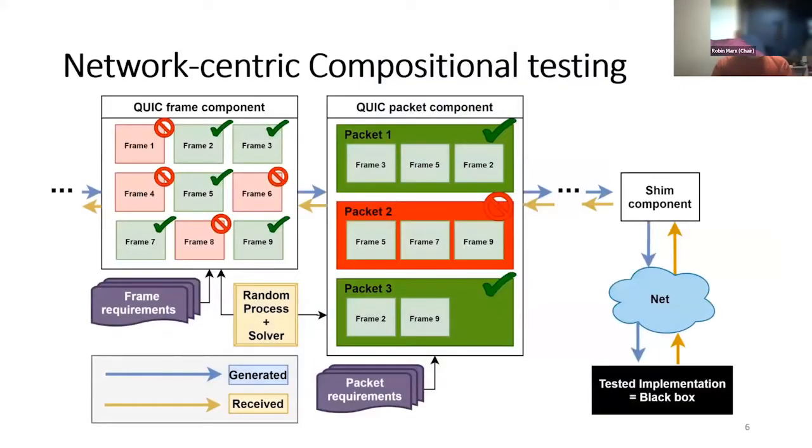In addition to Ivy, they also developed a methodology called network-centric compositional testing, which is used to formally specify an internet protocol. Let's see how this methodology is applied for the QUIC specification. First of all, we divide the specification into different components, linked to each other by inputs and outputs. Such a model represents an abstraction of the specification. Thus, verifying this set of components is equivalent to verifying the whole system.